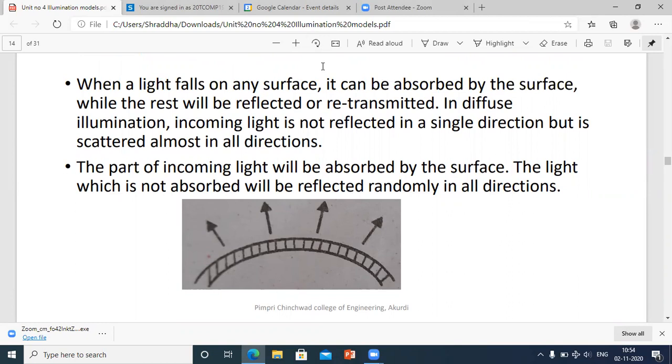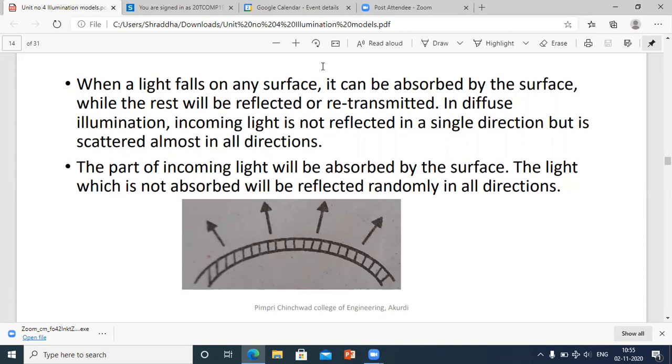The key point to remember in diffuse reflection is this: sun rays are falling on the surface. The light that gets absorbed by the ground will be absorbed, and it will produce heat. But the light that is not absorbed by the ground, meaning the surface that is not accepting that light, will be reflected randomly.